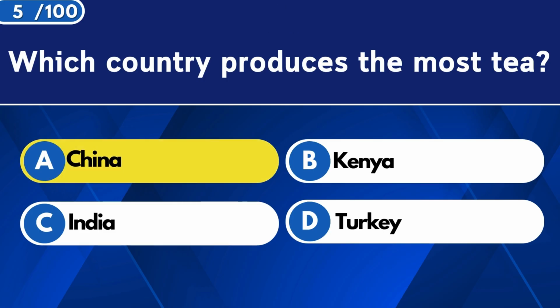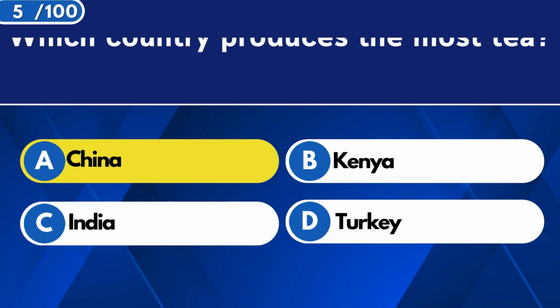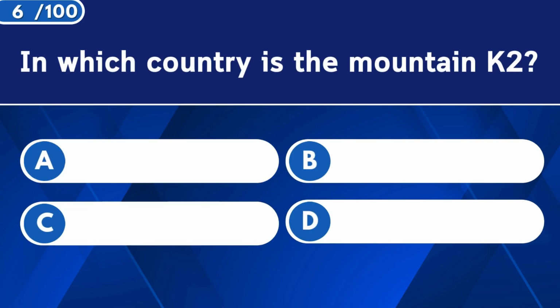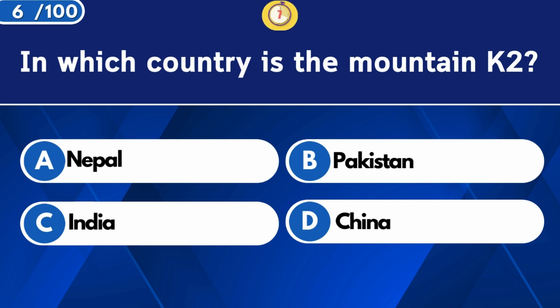China. In which country is the mountain K2? Pakistan.